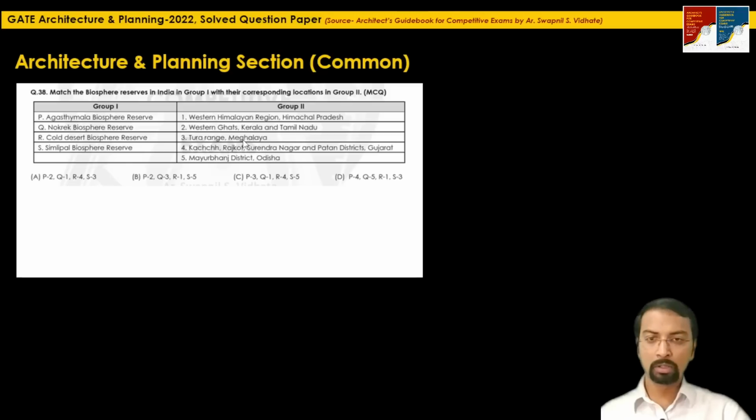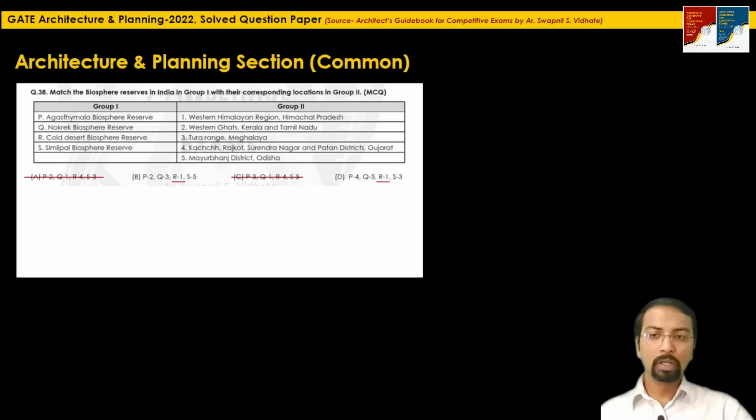Meghalaya, not a cold climate. Western Ghats, Kerala and Tamil Nadu, not a cold climate. So I'm answering this by a guess factor. R1, I can match with the Western Himalayan region or Himachal Pradesh. The options showing R1 are option B and option D, so the remaining options A and C I can mark as incorrect.